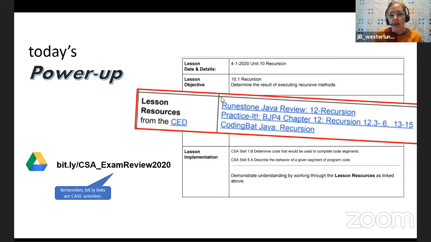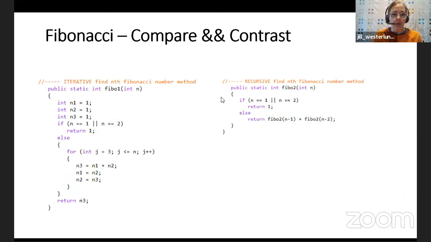All right, so last night we hope that you looked at Runestone or Practice It or Coding Bat and looked a little deeper into recursion. I've got a recursion compare and contrast for you to consider today. I did not include this one yesterday because the recursion on this particular algorithm is really not good. It can be done recursively, but it definitely is not what you want to do. You would want to do this particular algorithm iteratively.